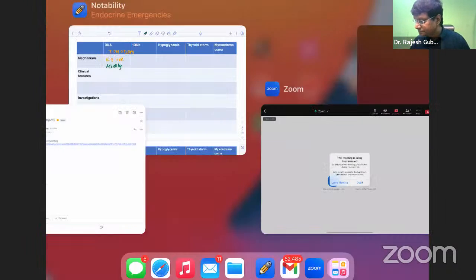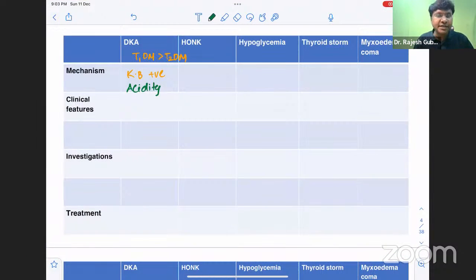So the pH will be less than 7.36. The individual will develop acidity. And because of acidity, what will be the clinical manifestations in these individuals?